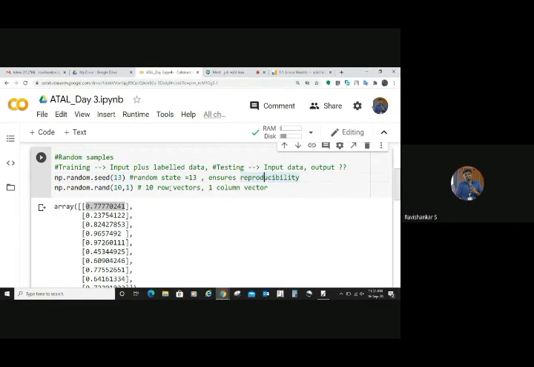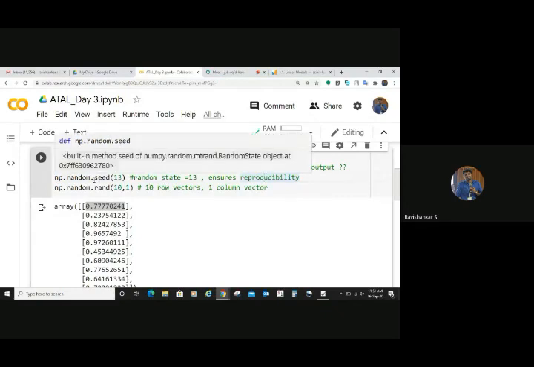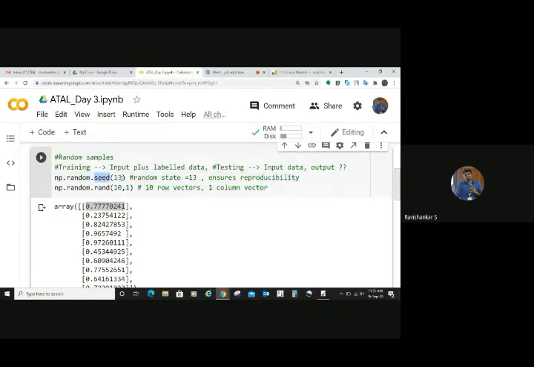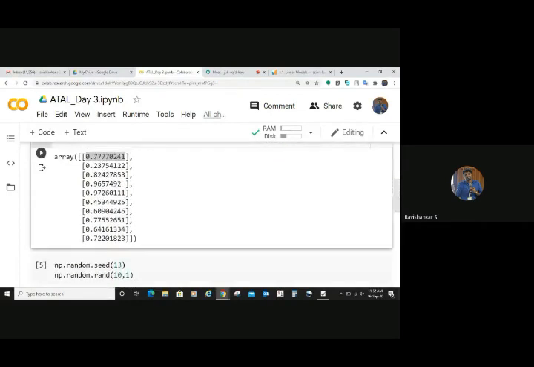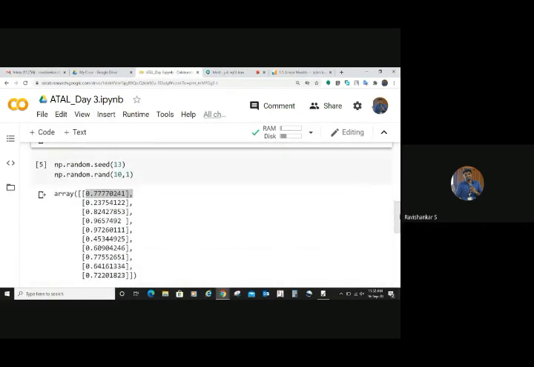Now, in order to ensure that reproducibility, use that seed, and you are initializing with a random state. You can give any number. It is not necessary that you should give 13. You can give 25, you can give 123. But all the time when you give the same seed, you can see that the same set of random numbers is generated.